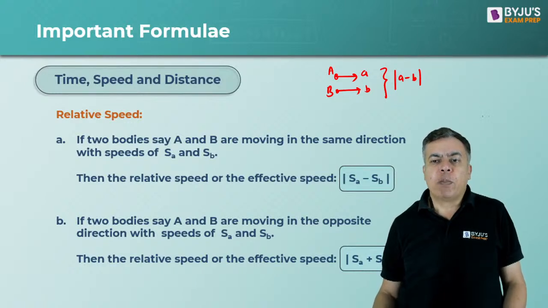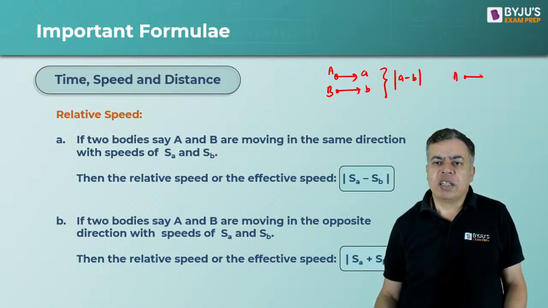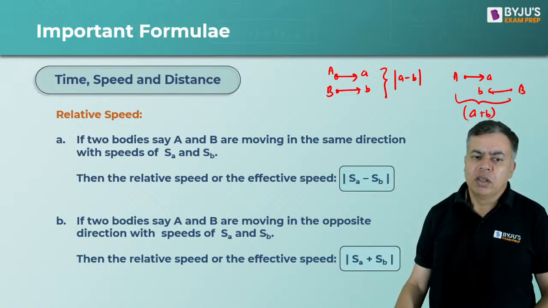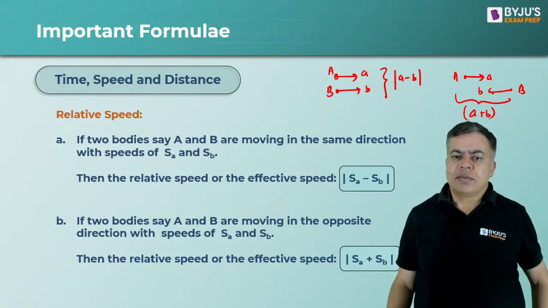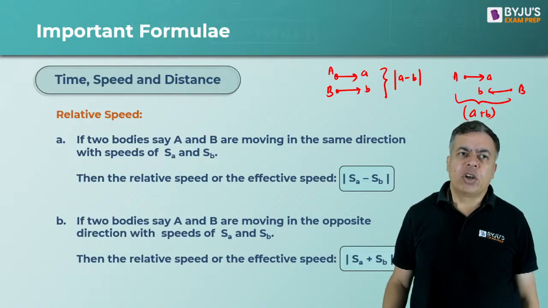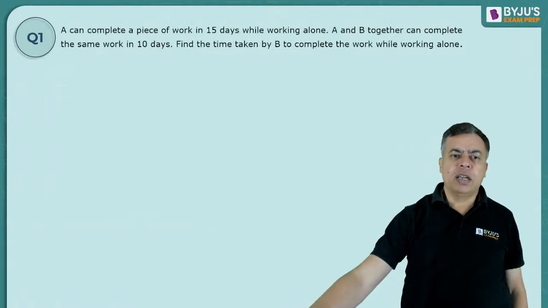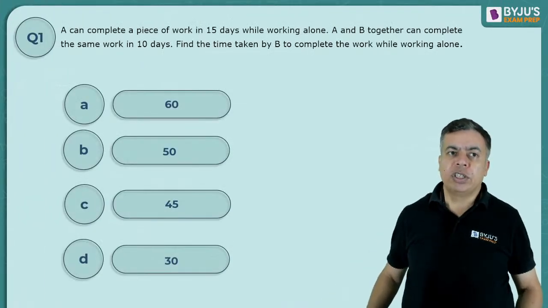When they move in the opposite direction, if A is moving in this direction with speed A and B is moving in the opposite direction with speed B, then their relative speed is going to be A plus B. So A minus B or A plus B, the relative speed concept we will work on. And then I'm straightaway coming to the questions.